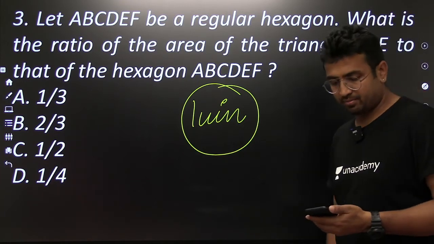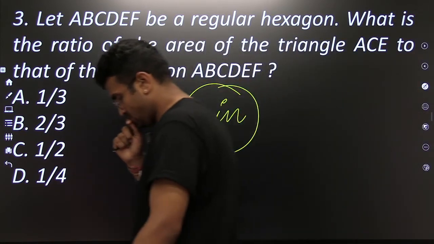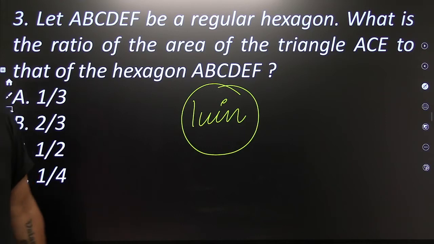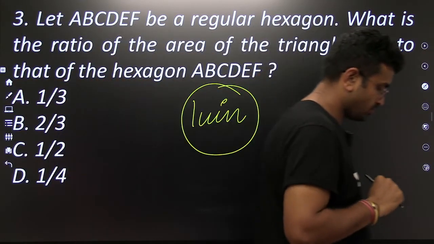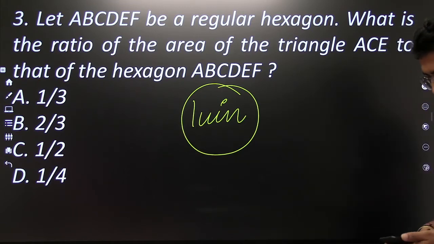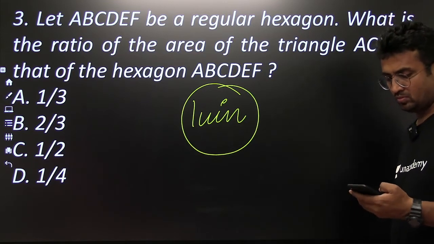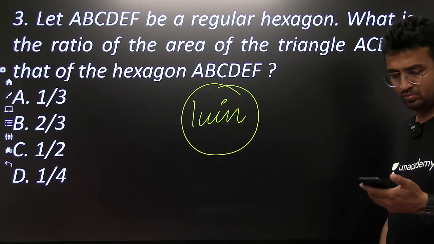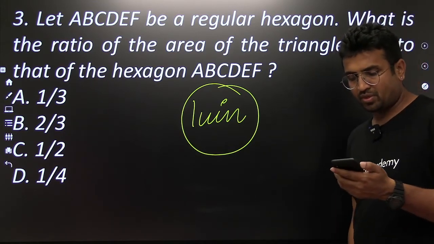Mark the answer, everybody. Make it fast, please. Very nice question. Great.